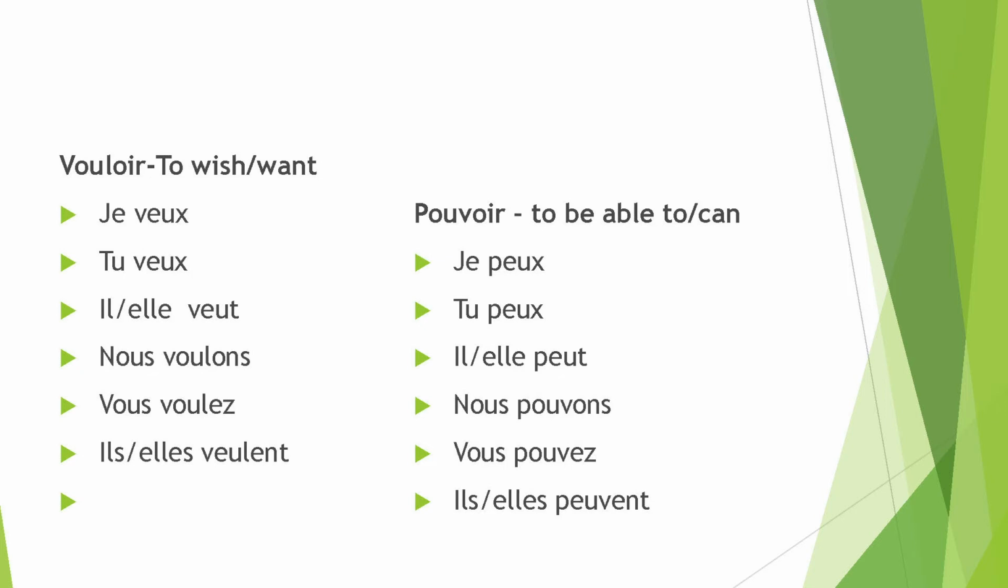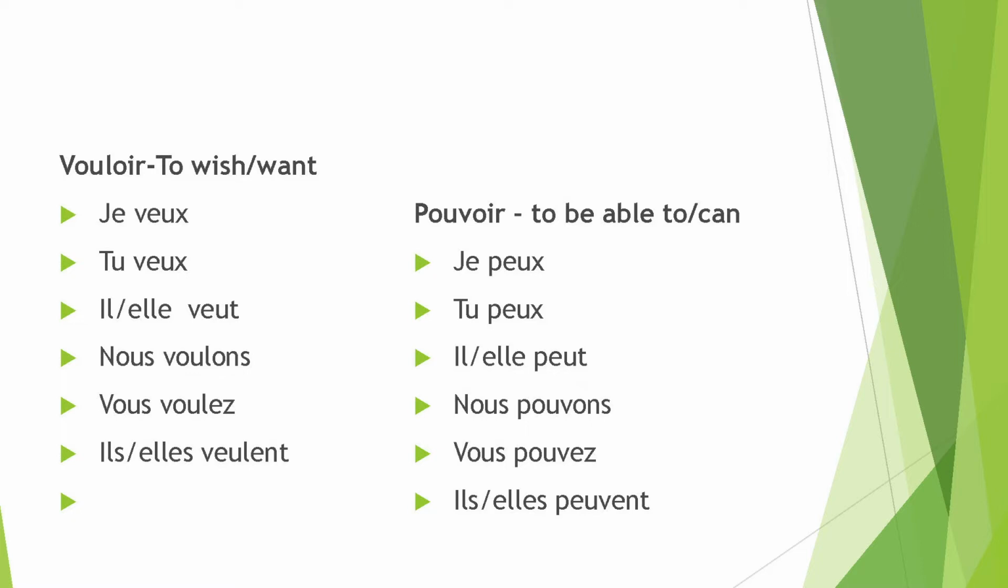We have the next verbs, vouloir, pouvoir, devoir. I told you these three verbs are important because they have a supportive nature when we are framing a sentence. Vouloir: je veux, tu veux, il veut, elle veut, nous voulons, vous voulez, ils veulent, elles veulent. Pouvoir: je peux, tu peux, il peut, nous pouvons, vous pouvez, ils peuvent.